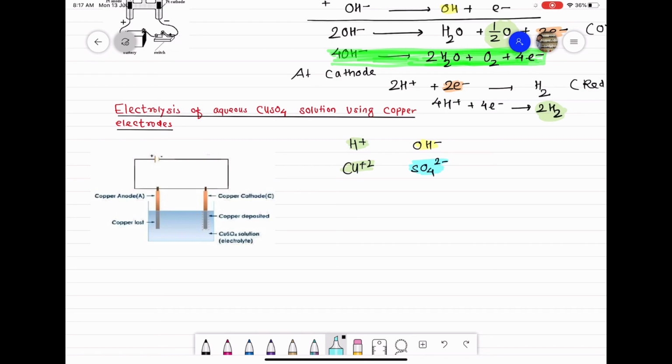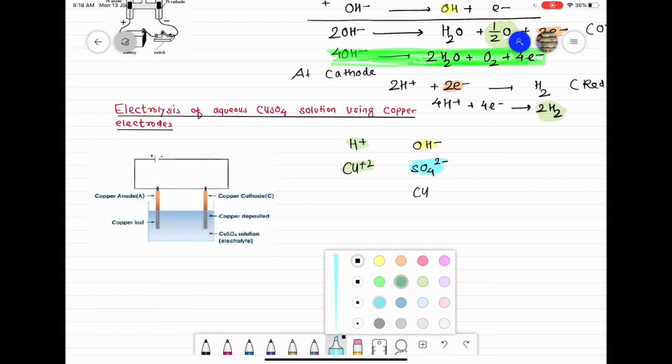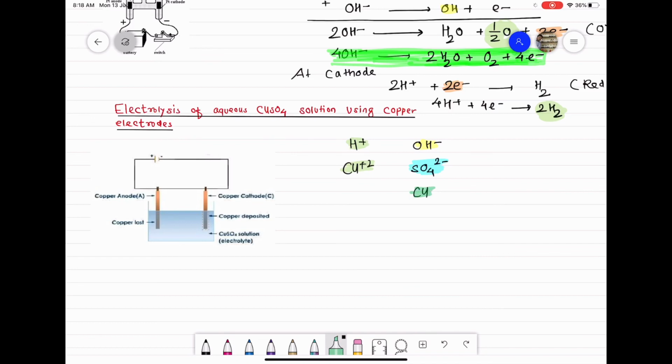But the problem here is we are using a copper electrode, which is an active electrode, and copper itself has more tendency to get oxidized as compared to OH minus and sulfate ions. The electrode itself is active, so copper will preferentially get oxidized. The electrode has a high tendency to lose electrons. The copper will lose electrons in preference to OH ions and sulfate ions.